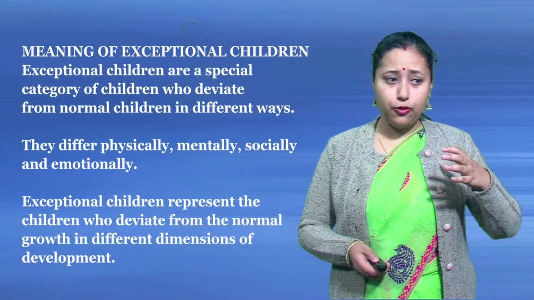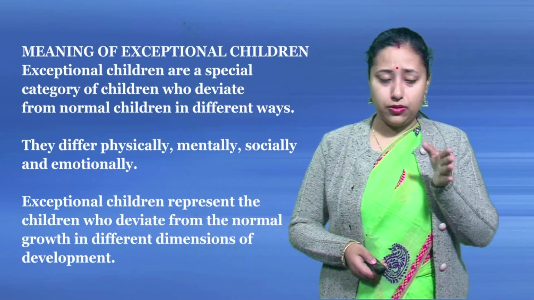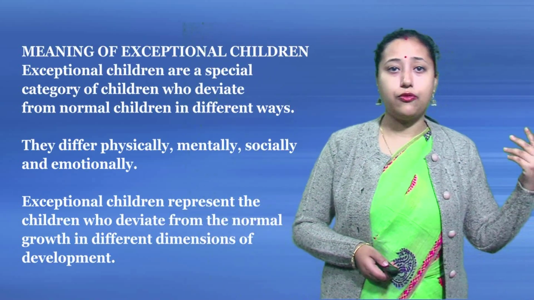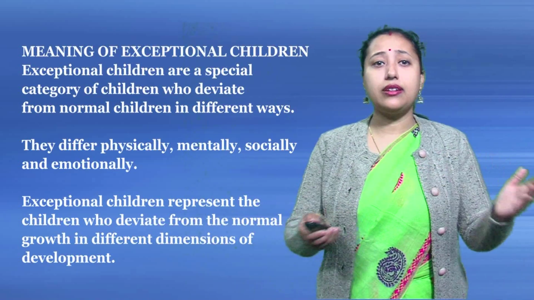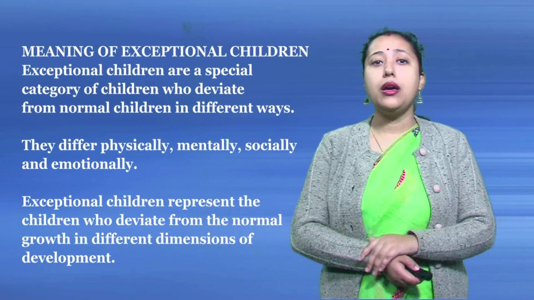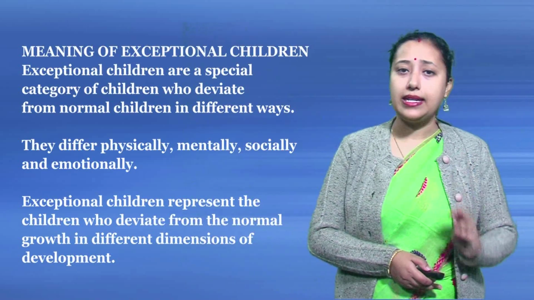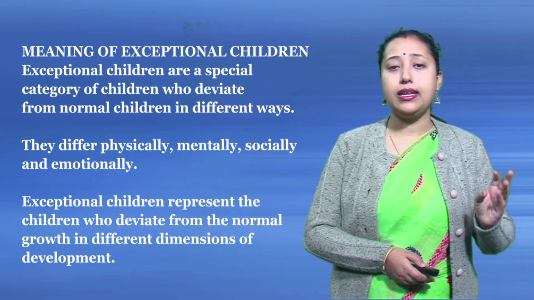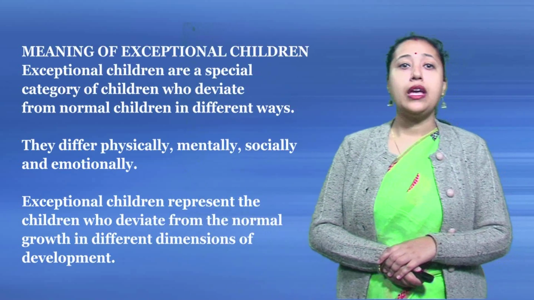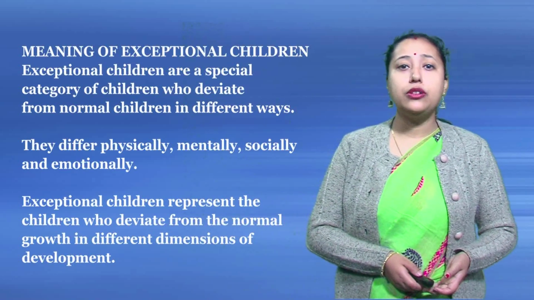That means, for example, that type of children may have a chronological age of 10 years, but their mental age remains at 4 or 5 years, like a small child. So they are different from normal children. Their growth is different from that of normal children in comparison, in their physical activities, mental activities, social activities, and even emotional activities. They are also emotionally very weak. Exceptional children represent the children who deviate from normal growth in different dimensions.